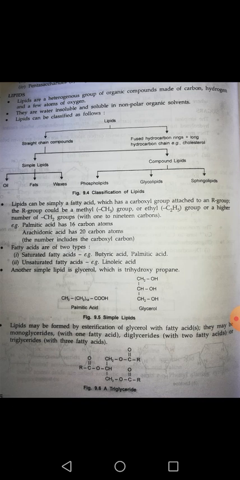Now another kind of simple lipid is glycerol, okay, which is trihydroxypropane. So this is also a kind of lipid, and this lipid is called glycerol. The scientific name or the IUPAC name of glycerol is trihydroxypropane.